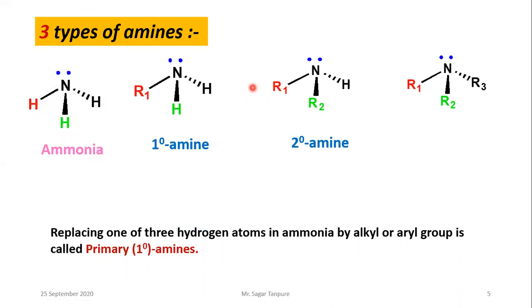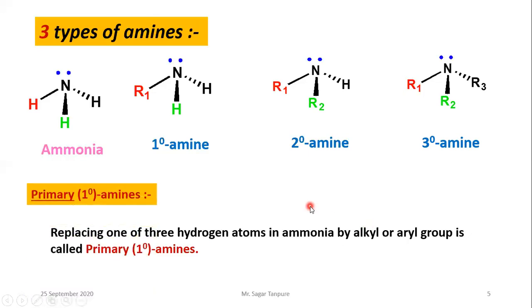Then go to the tertiary. Here see R1, R2 and R3, that is, 3 R groups replaced. So what is the definition? Replacing 3 hydrogen atoms by alkyl or aryl groups is called a tertiary amine. So here is the primary amine, here is the secondary amine, here is the tertiary amine. All the structures contain a nitrogen with a lone pair of electrons.